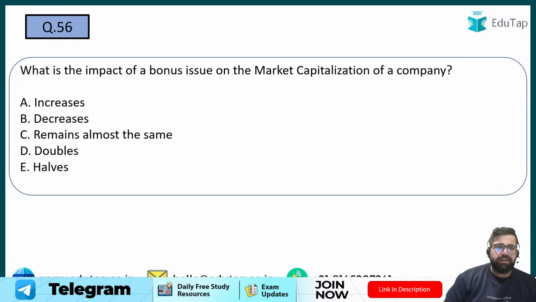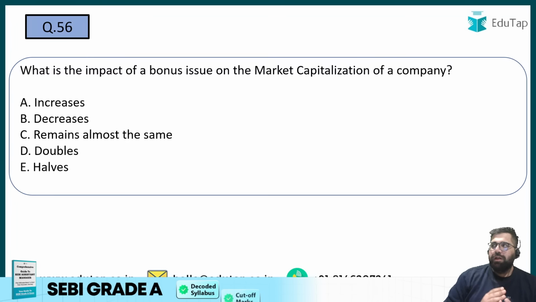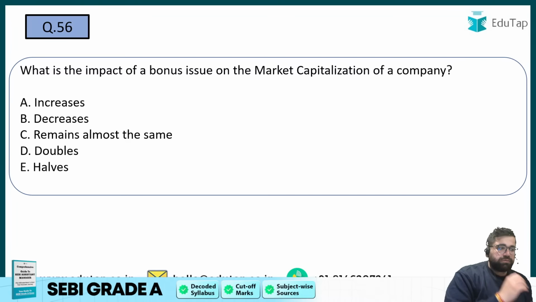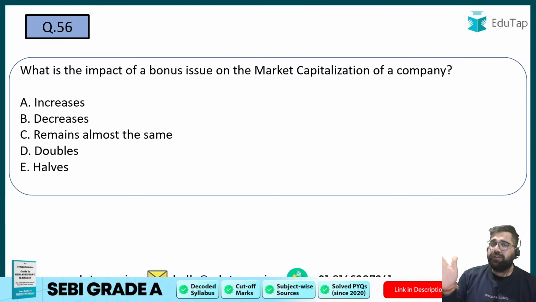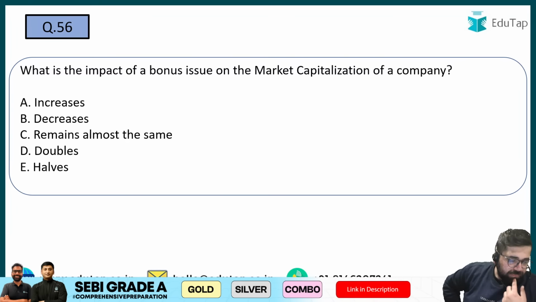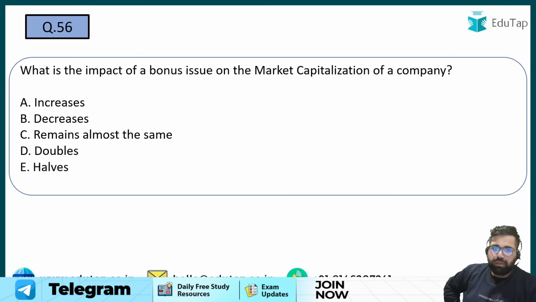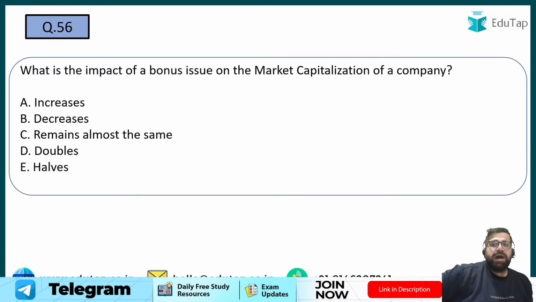Next, 56. Do understand the impact of bonus issue, rights issue, buyback on multiple different parameters of the company. चलिए 56 now. What is the impact of bonus issue on market capitalization of a company? If a bonus issue is happening, what will happen to MCAP?